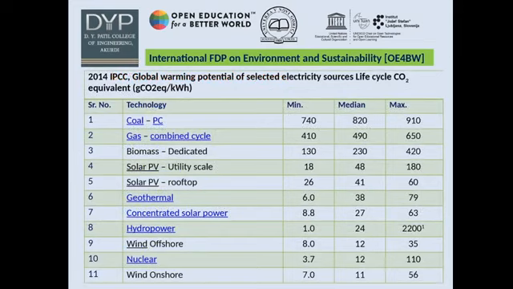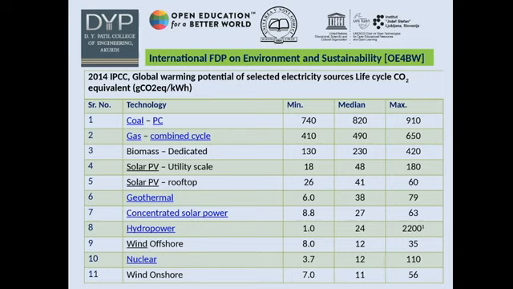This is the life cycle carbon emission for different electricity sources. The carbon emission or CO2 emission is nothing but the amount of carbon dioxide which is released during any process or event. This chart shows the different electricity sources' life cycle CO2 emission, and it is measured in gram per kilowatt hour. Coal generates minimum 740, median 820 and maximum 910 CO2 gram per kilowatt hour.